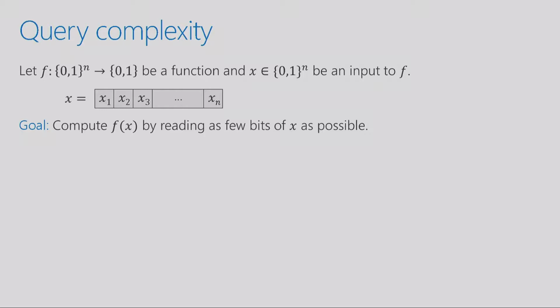And the different models in query complexity will differ based on what reading bits means, and also what it means to compute a function. Like, do you have to do this exactly? Can you do this with some error? Also, do you have quantum access or classical access, and so on?